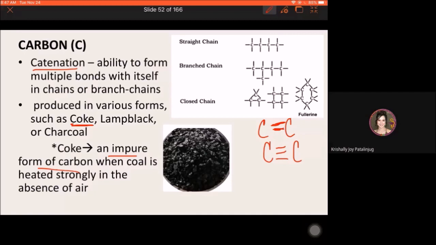And paano siya napoproduce? Coal lang. You have a coal and heat that extremely under elevated temperature but with the absence of air. Okay, so free from air. So that is how coke, metallurgic coke is produced. Another form of carbon is charcoal. Okay, so ito yung mas kilala nyo, yung charcoal.